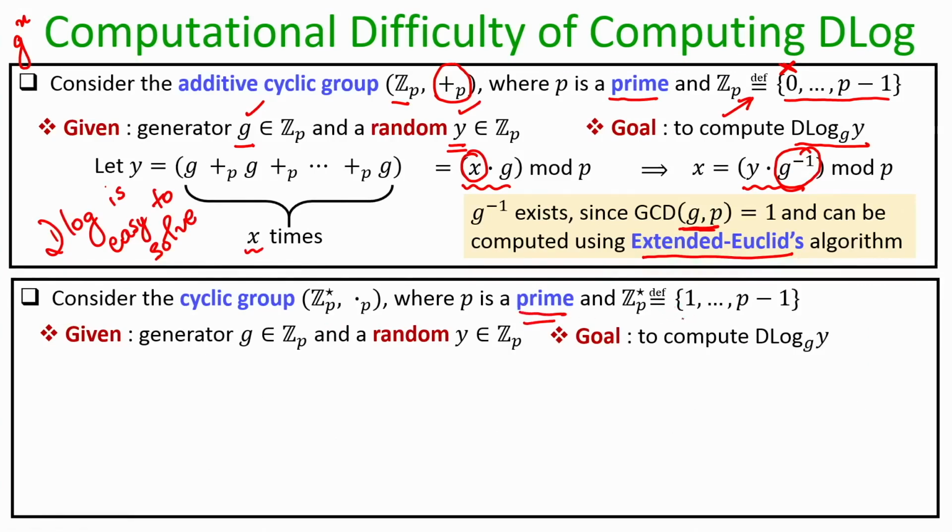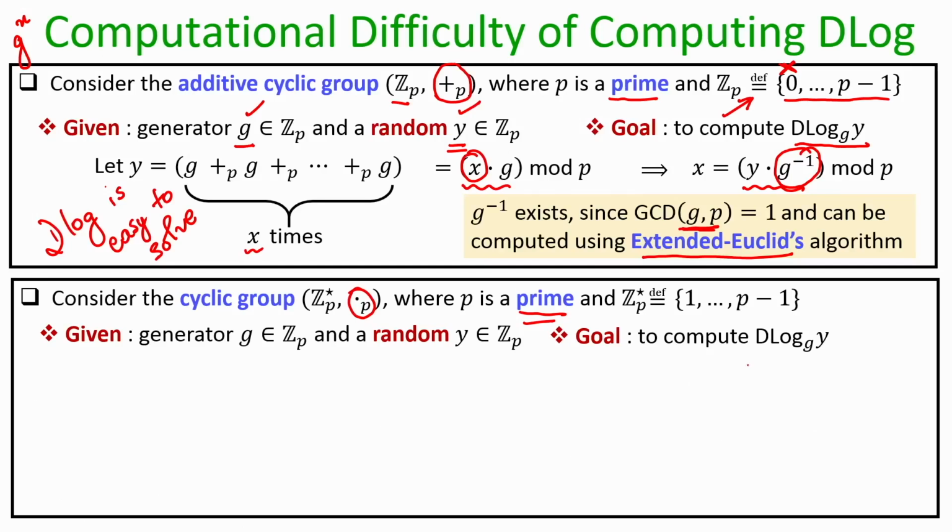So, if that is the case, then ZP star will have all the numbers except 0 from ZP, and my operation is now multiplication modulo p in the group. So, we know that this is a cyclic group, and in fact, later we will prove it concretely that this group is indeed a cyclic group, but for the moment you have to believe me that this group is indeed a cyclic group.